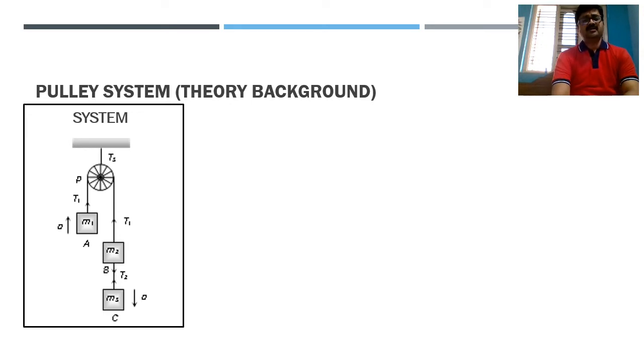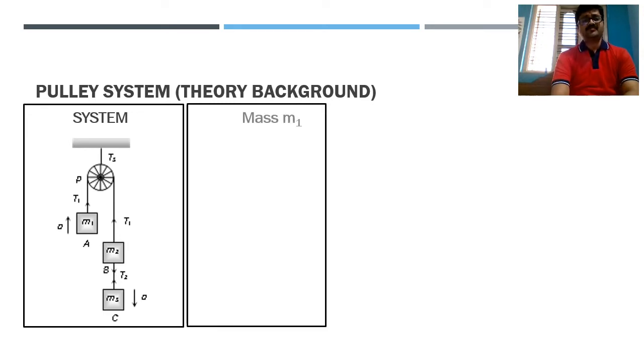Okay, now let us take a look at mass m1. With the perspective of mass m1, what all things we need to learn. Here, as you can see, m1 contains gravitational force m1g, then tension T1, and acceleration of this mass m1, which I am taking to be a, because acceleration of the system has been taken as a here.